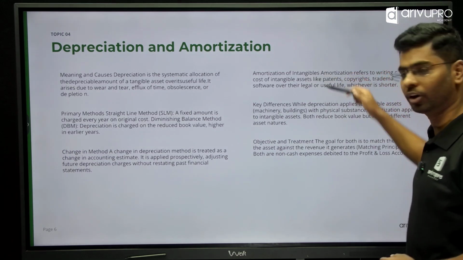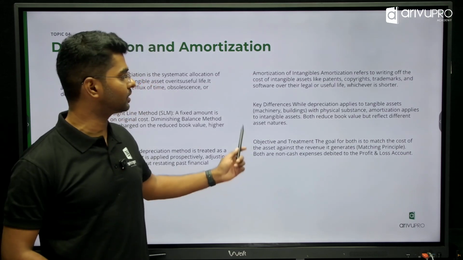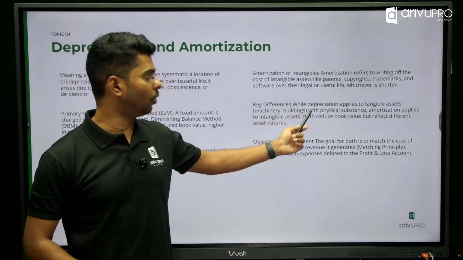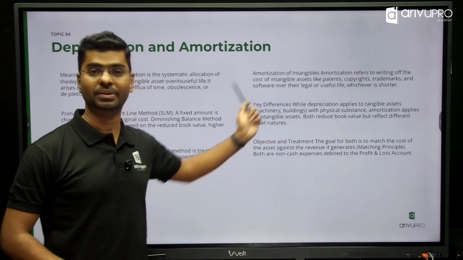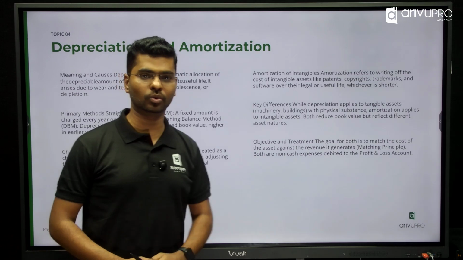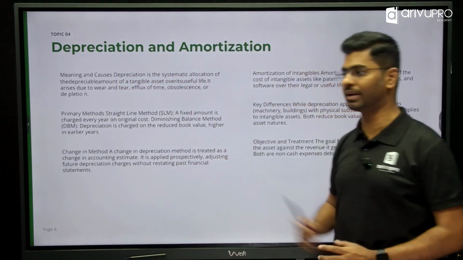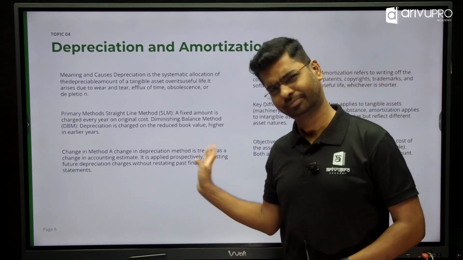Then we have amortization, which has got to do with intangibles, and then trying to understand the key differences between depreciation and amortization. Finally, the matching principle rule of how we treat it in the accounting statement. Again, covered in 6 main topics.